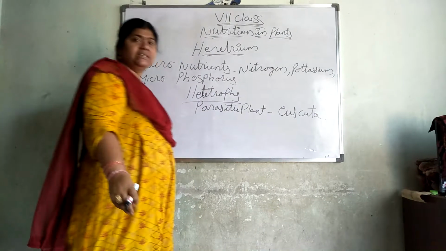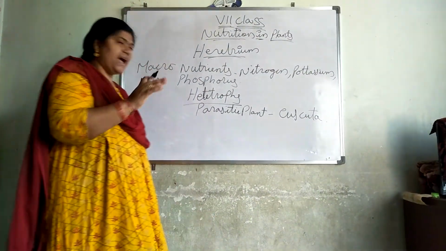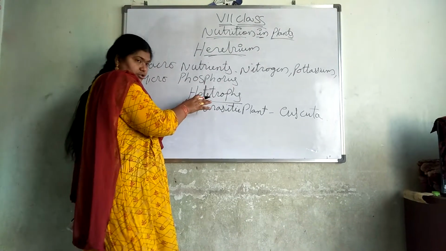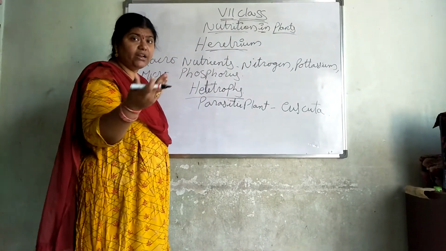Parasitic plant, example is Cuscuta. This is only the yellow thread-like structure. The plants which depend on other plants are called heterotrophs. Why are they depending on other plants? Because they don't have chlorophyll and they cannot prepare the food.